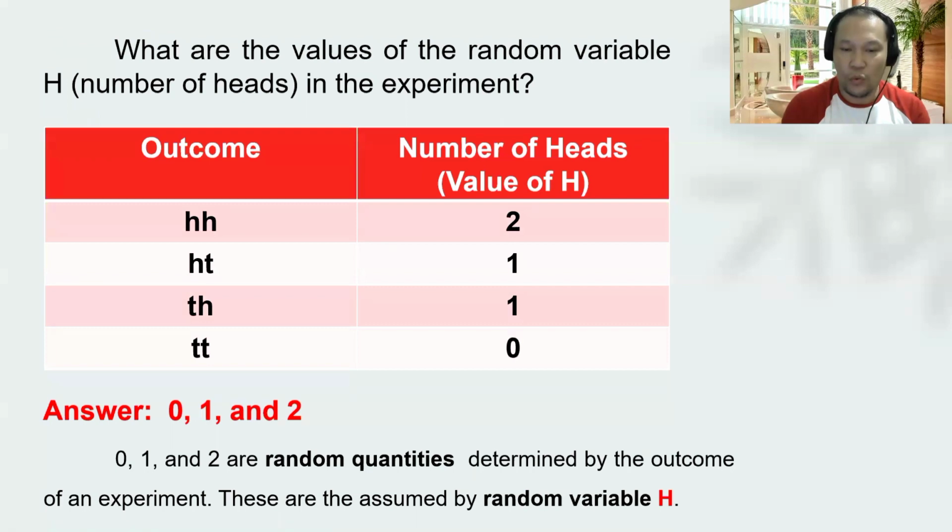These random quantities are the number of heads in our experiment. We assume that our random variable here is H, relative to the question.